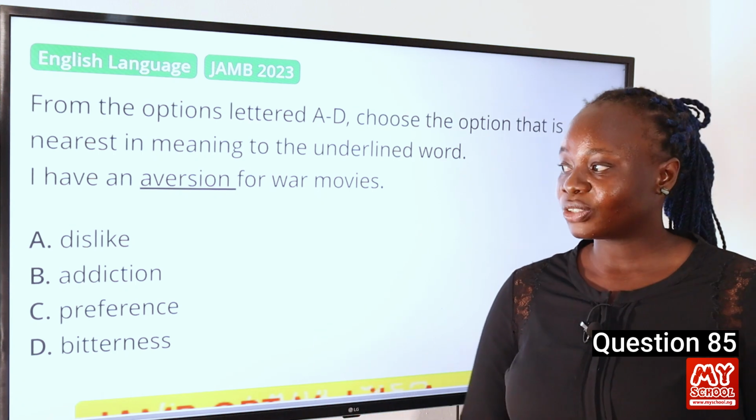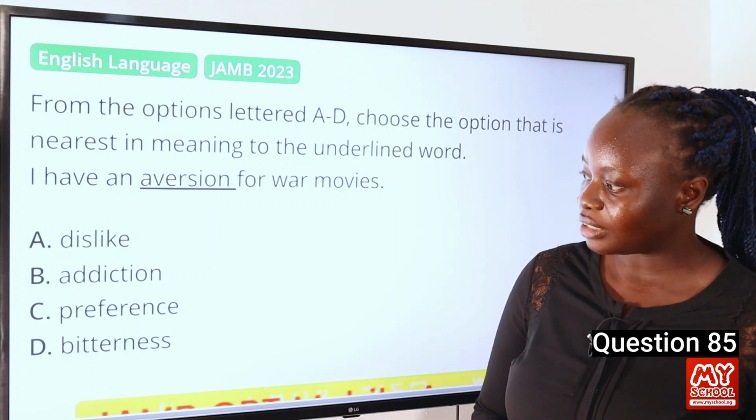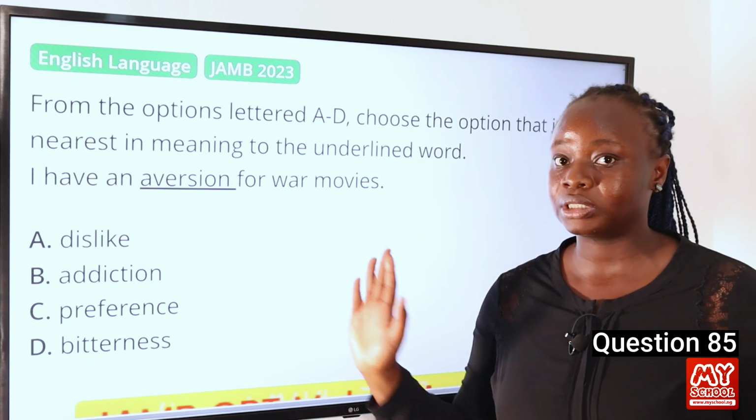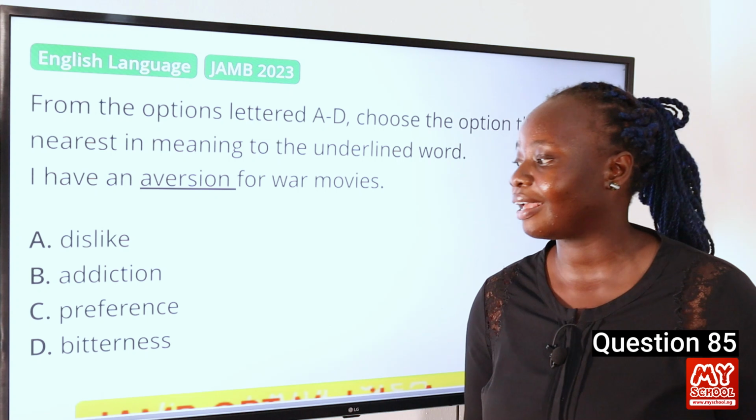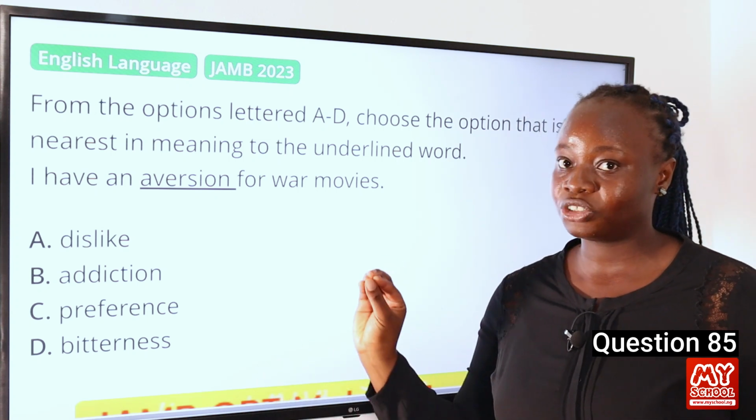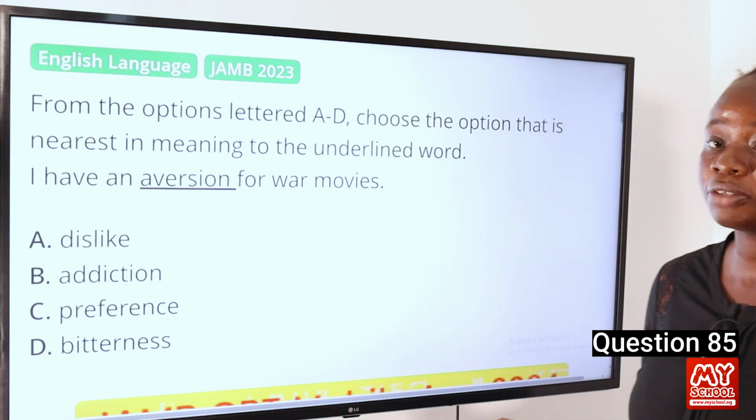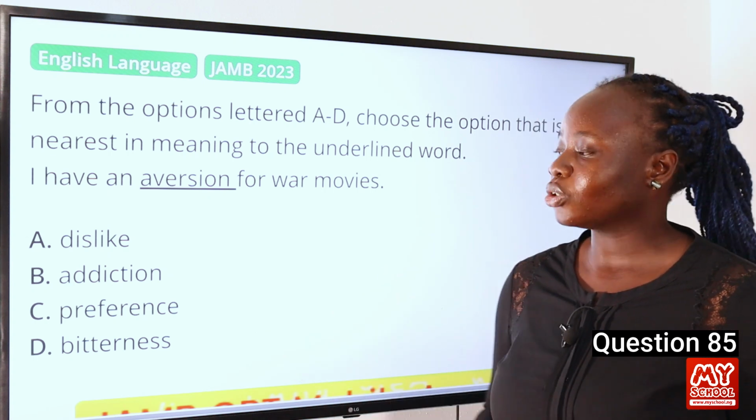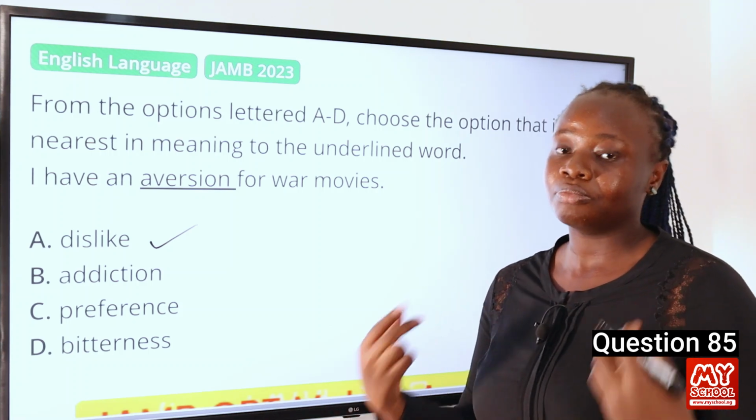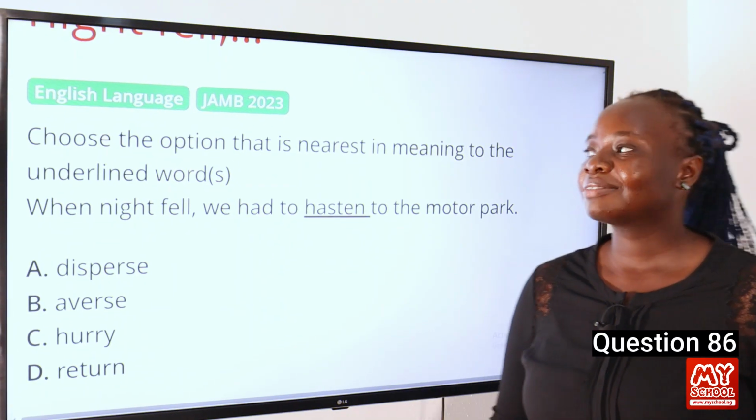The word addiction has nothing to do with aversion or dislike for something. The word preference actually means a likeness for something over other things. It has nothing to do with dislike. It's actually the opposite of dislike. The word bitterness actually means resentment. It has nothing to do with hatred. Hatred and resentment are different words, two different words with two different meanings. So the answer to this question is A, dislike, because both dislike and aversion actually mean disgust or distaste. Our answer is A.